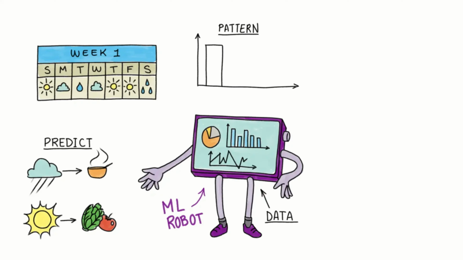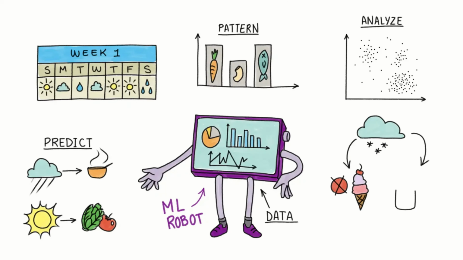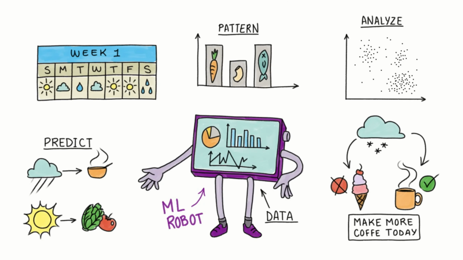This means ML robot learned patterns from past data and now makes predictions. Chef Maria never had to mention that warm weather means more salad orders. It discovered that pattern by analyzing sales data alongside weather records. This is machine learning, finding patterns in data to make predictions without being explicitly programmed for each scenario.